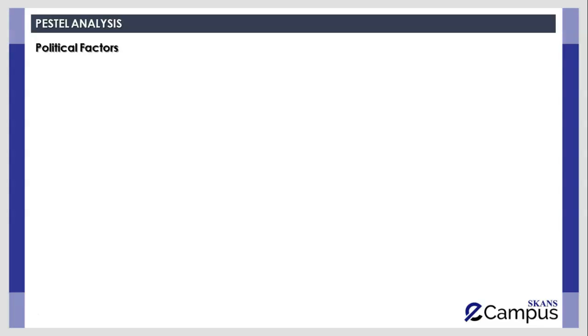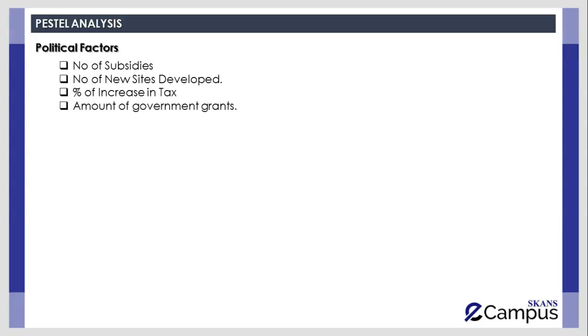So sometimes political policies, rules and regulations can have a positive impact on the organization's performance, and sometimes political policies developed by the government, or the overall political situation in the country, can have a significant negative impact on the organization's performance. So, these are the KPIs which can be used to assess or evaluate the political impact on the organization's performance.